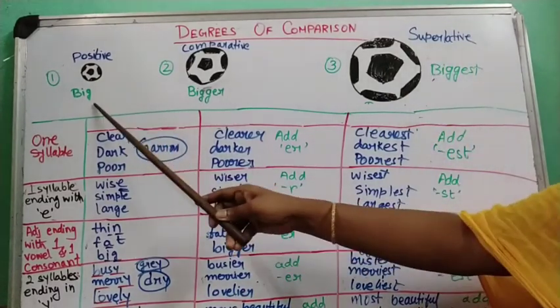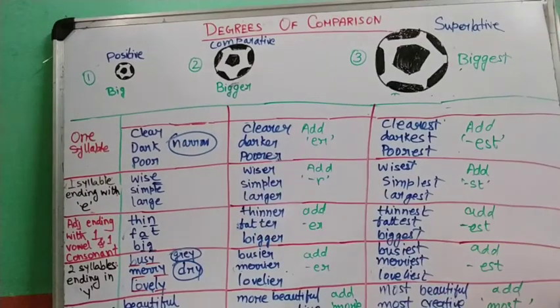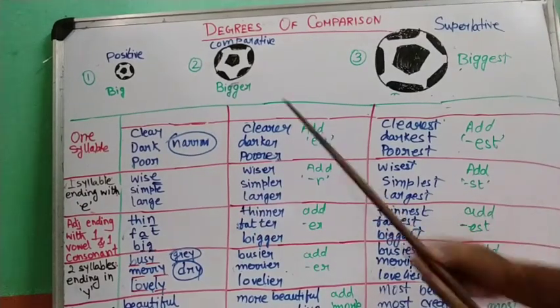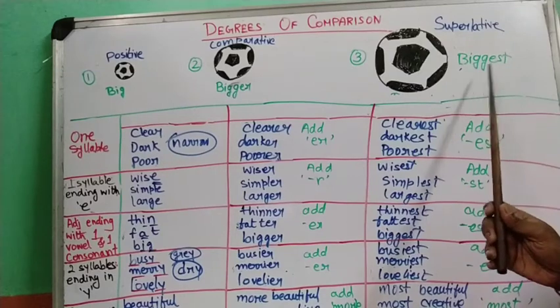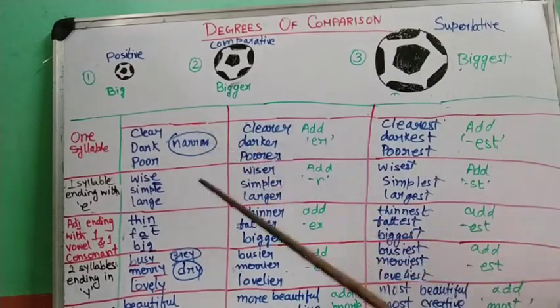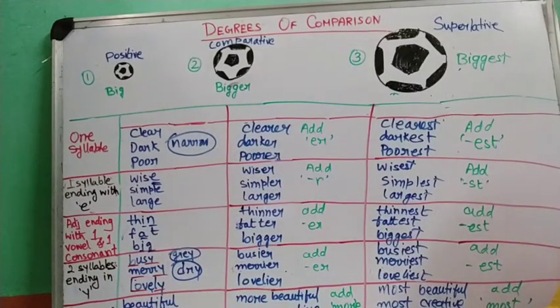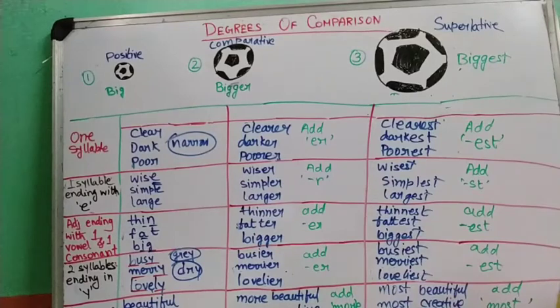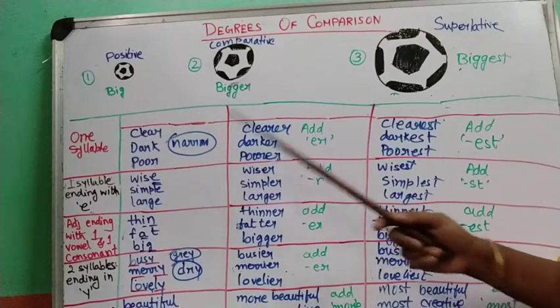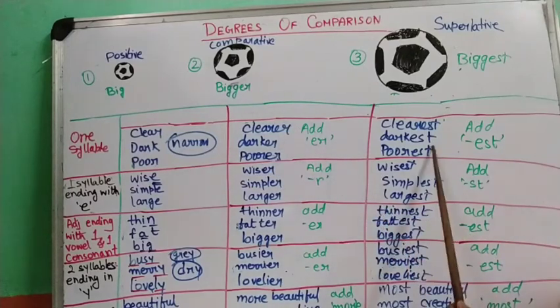So positive is big, then we have bigger, and finally in superlative we use biggest. Now, positive, comparative and superlative do not need any rule. While learning English, these things come very naturally. But still, since this chapter is being dealt with and you are a beginner, I will just show you a few rules on how to convert the positive into comparative and then into superlative.